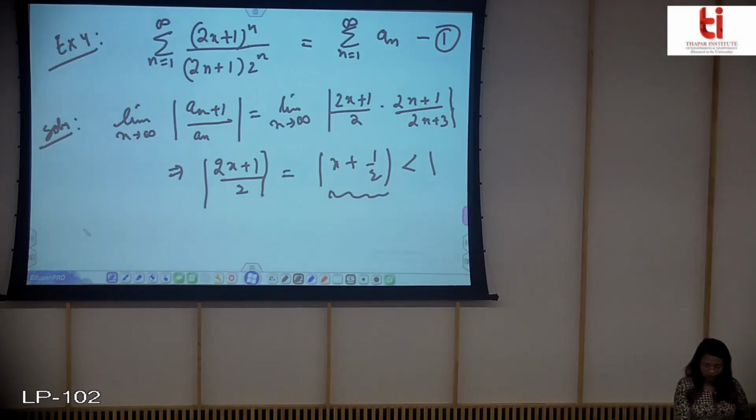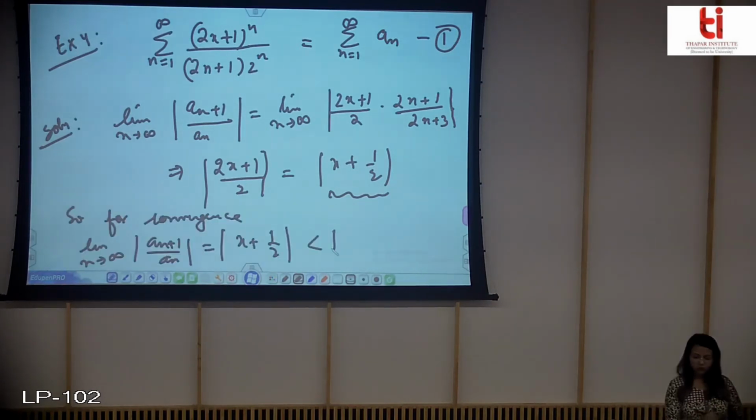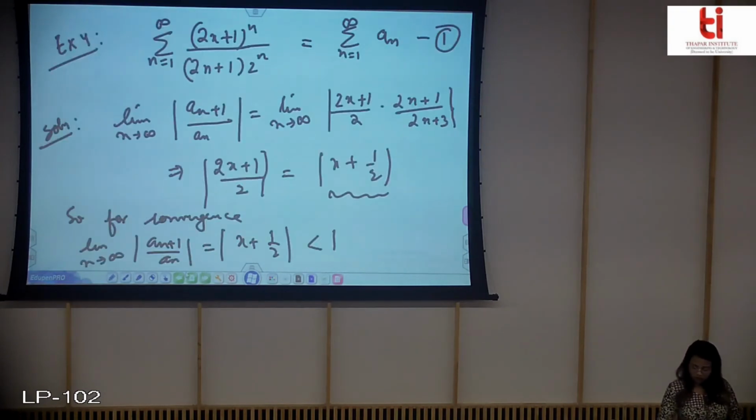So you can write, for convergence it should be less than 1. Now you can find the value of x, that is x should be in between these two values.